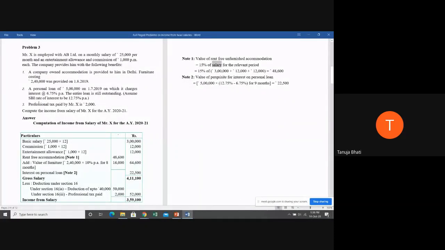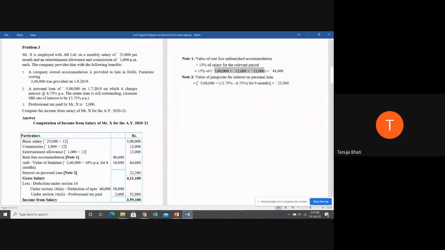So here we know that rent-free accommodation is a perquisite. We know that interest on personal loan is a perquisite. So what is not a perquisite? Basic salary is not a perquisite, so we need to take it. Commission is not a perquisite, so we need to take it. Entertainment allowance is not a perquisite, so we need to take it. So salary for the purpose of rent-free accommodation will be 3 lakh plus 12 lakh plus 12 lakhs.